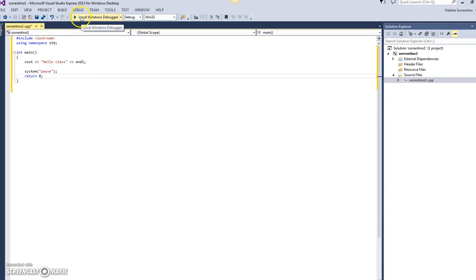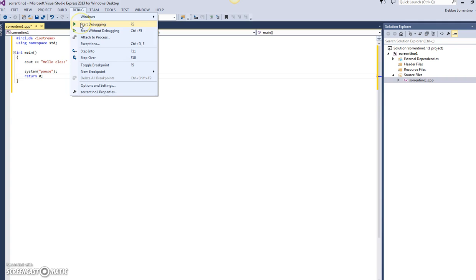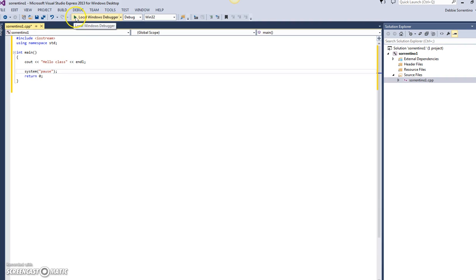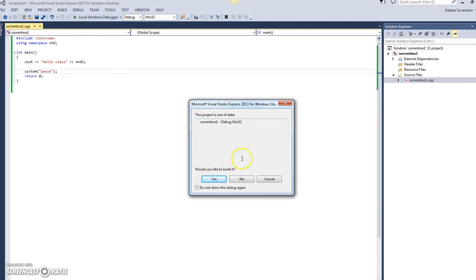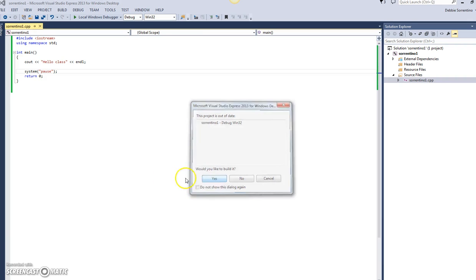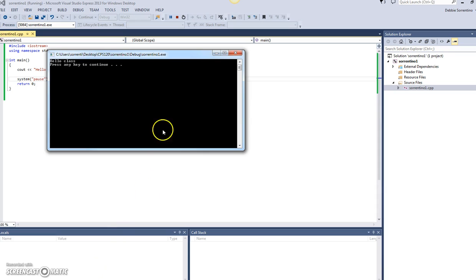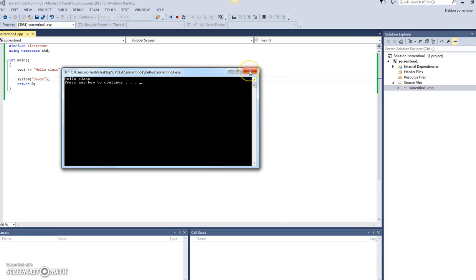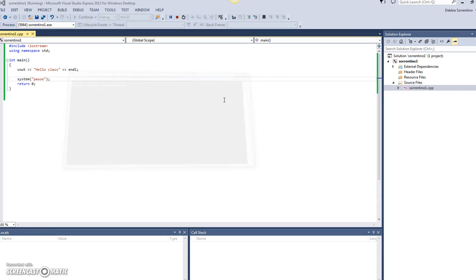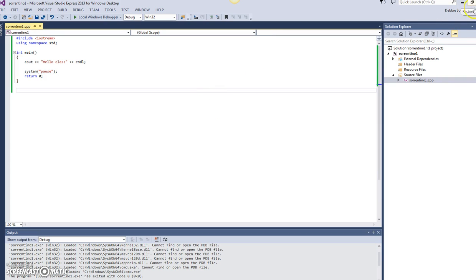Now to run your program, you can choose Debug, Start Debugging, or you can hit the F5 shortcut key, or you can just click on the green Run button. The first time you run it, it'll always say it's out of date. Would you like to build it? It just means would you like to run it. So I'm going to say yes. And down here you'll see that it's working. And if it says hello class, press any key to continue, then it has worked. So I'm just going to press any key.